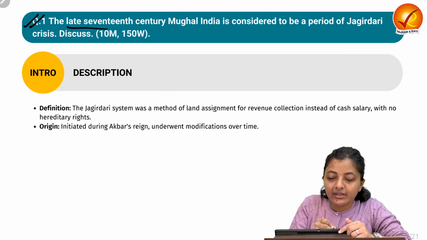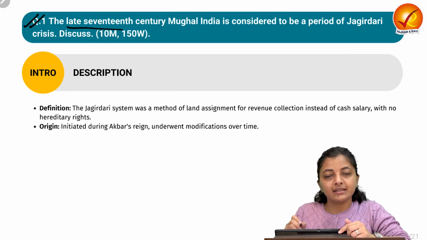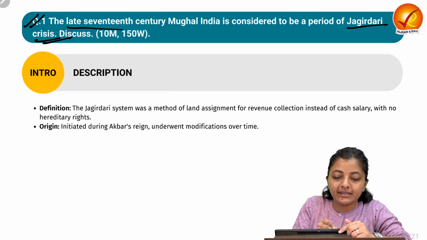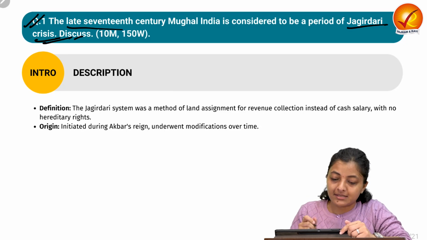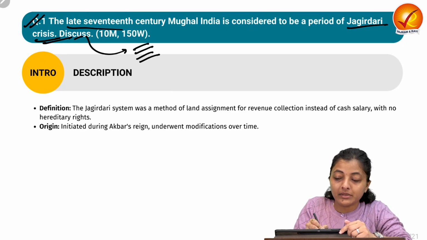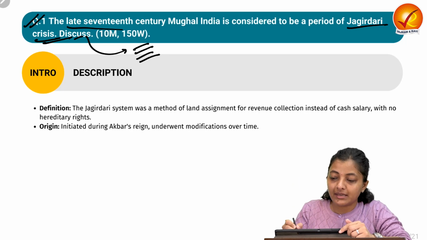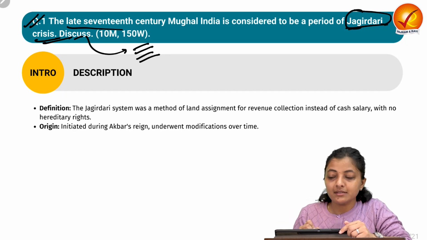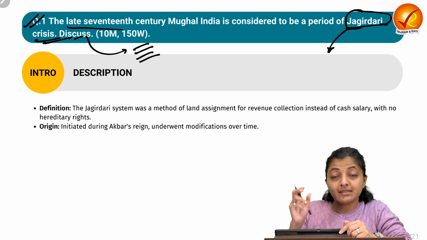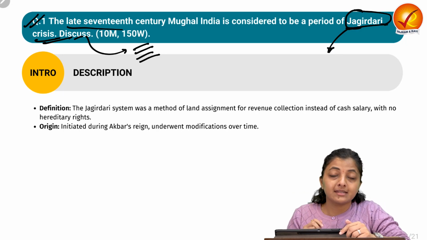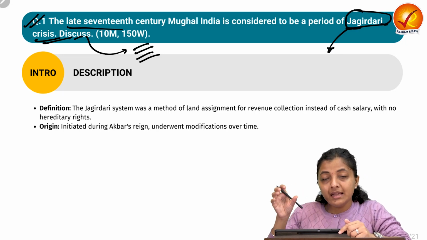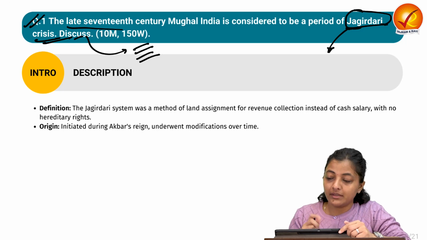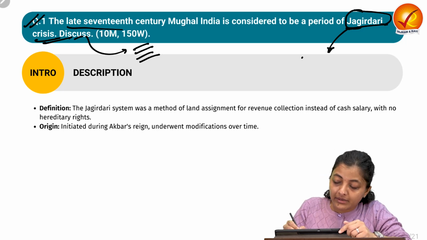The late 17th century Mughal India is considered to be the period of Jagirdari crisis. We need to discuss this. Means we need to write the multiple dimensions that how this Jagirdari crisis happened. So, for this you must understand what is Jagirdari crisis, and how this Jagirdari crisis has led to the fall of the Mughal Empire was opined by our historian Satish Chandra.